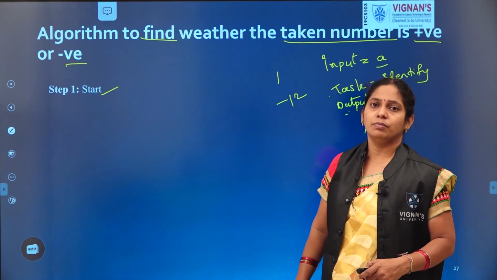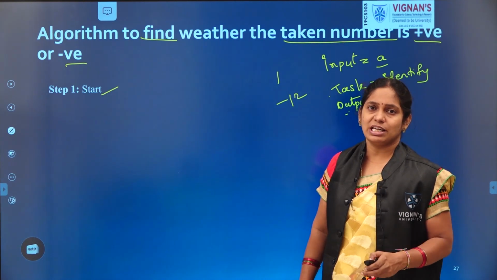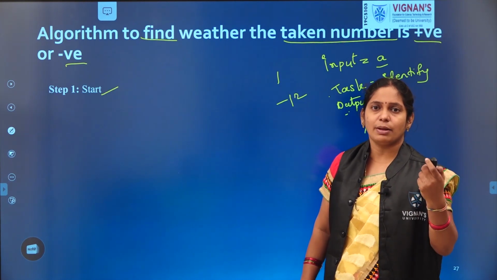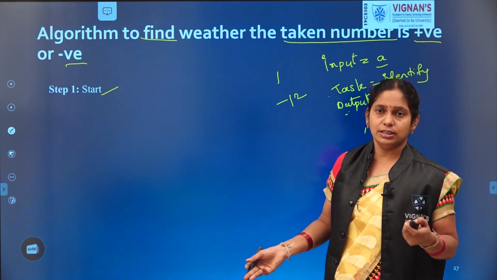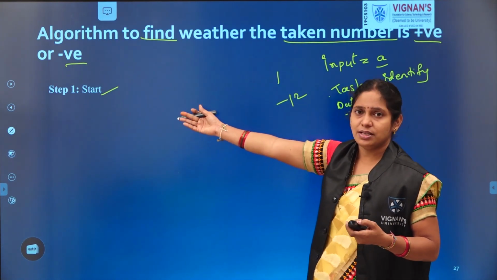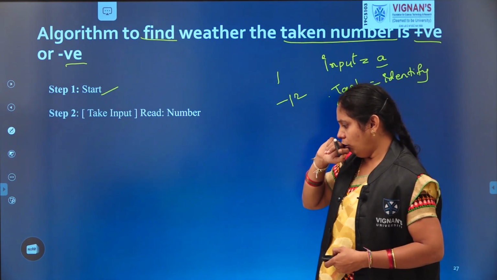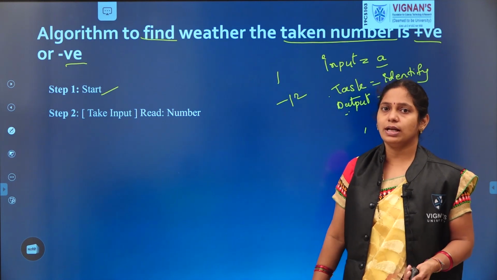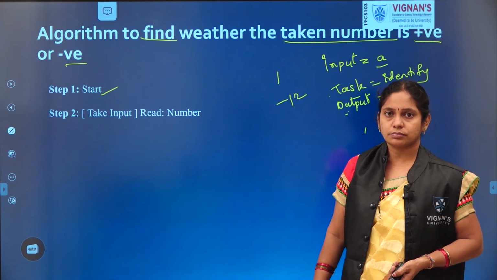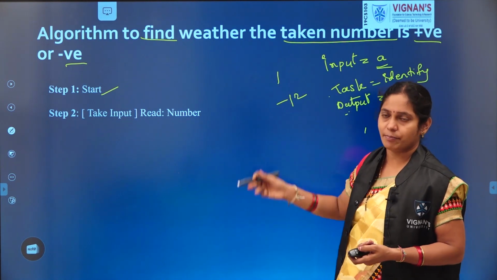Each algorithm commonly uses two steps. One is start, which is at the beginning of the algorithm. One is stop, at the end of the algorithm. Right? So usually the first step is start. Next, take the input. That we can also call read number. We take the input and assume it as A or B or X or something.